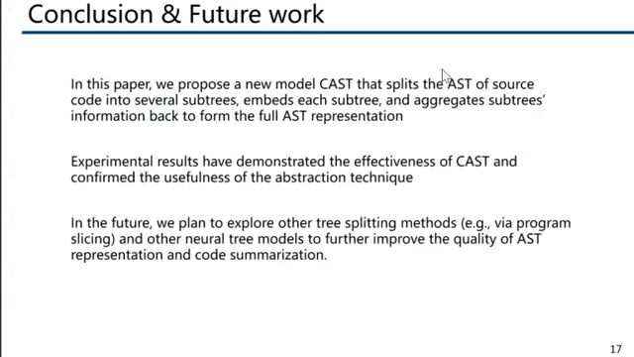This is our conclusion and future work. In this work, we propose a new model, CAS, and the experiments have shown the effectiveness of CAS and confirm that tree splitting is useful. And in the future, we plan to explore other tree splitting methods.